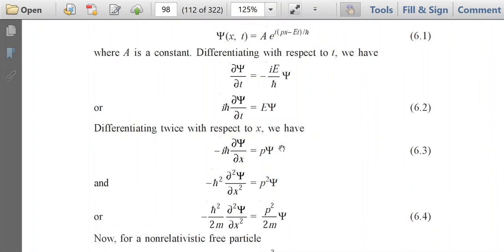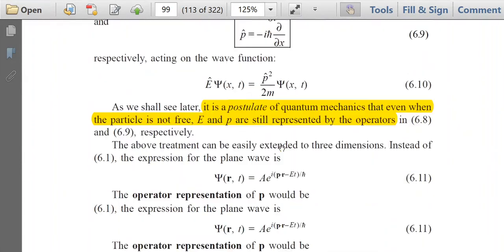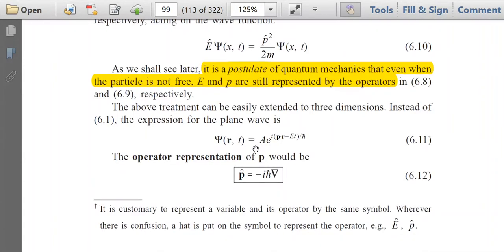It was px, but when you represent it in three dimensions, you have to write p dot r in place of px, so it is p dot r minus Et by h cut. The operator representation of P in that case would be P cap is equal to minus i h cut del. So note that in three dimensions, P cap will be minus i h cut del.